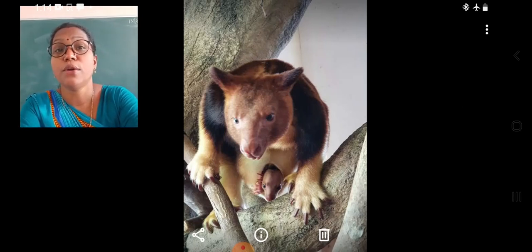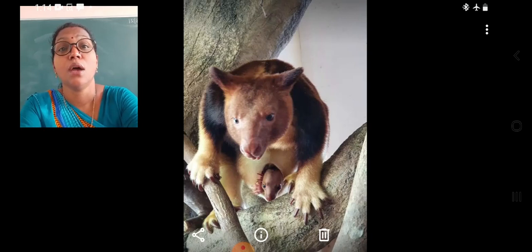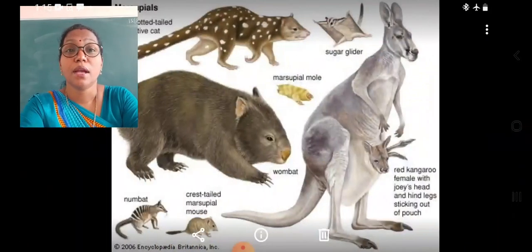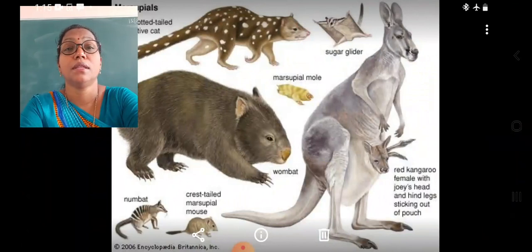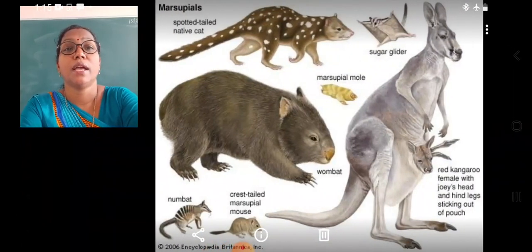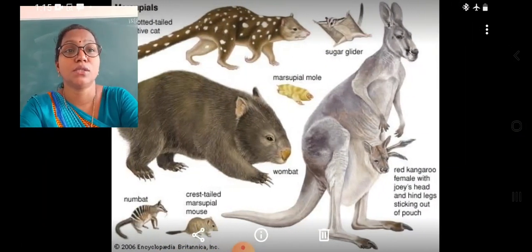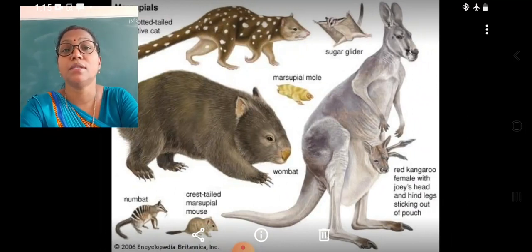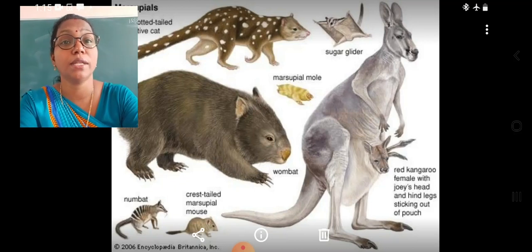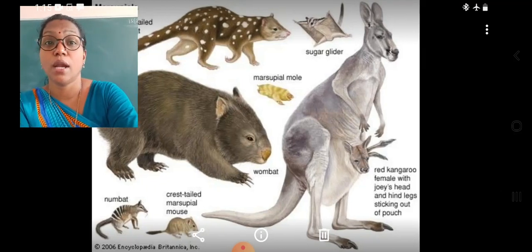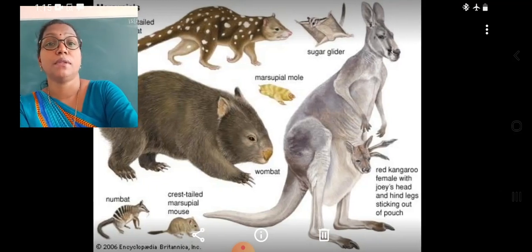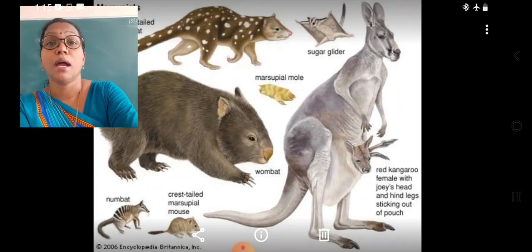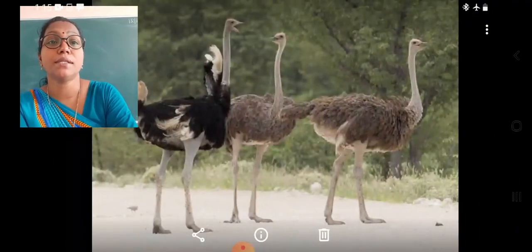They are also found in the grasslands, especially in Australia. There are various marsupials, the spotted-tailed native cats, the sugar glider, red kangaroos, marsupial mole, wombat, the crest-tailed marsupial mouse and wombat. All these are the marsupials found in the grasslands. There are koala bears and opossums that also come under the category of marsupials.